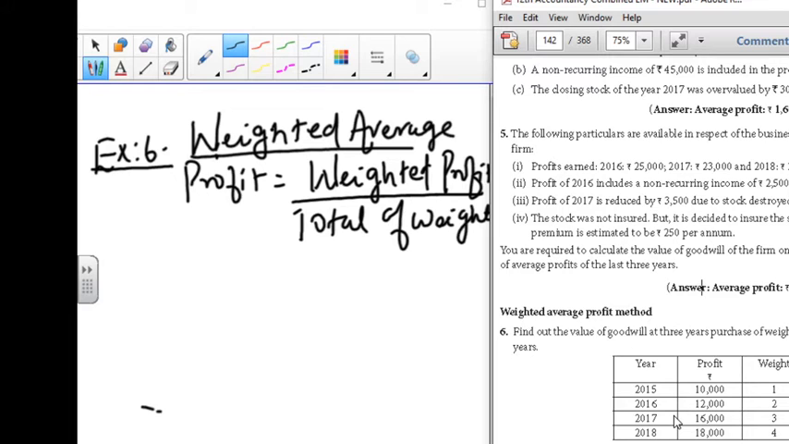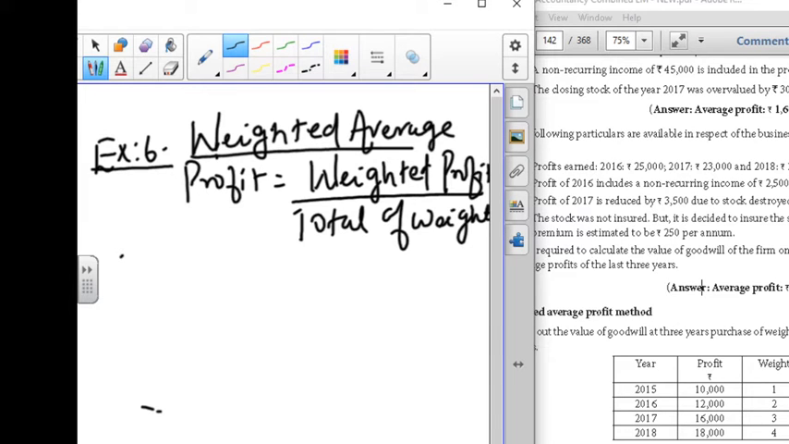Actually the 10,000 is the profit for 2015. The weight they have given is 1. So we have to multiply both things, profit into weight, that is 10,000 into 1, 10,000. For 2016 the profit is 12,000, weight is 2, so 12,000 into 2, 24,000. For 2017, 16,000 into 3, 48,000. For 2018, 18,000 into 4, 72,000. This is the methodology we are going to apply.